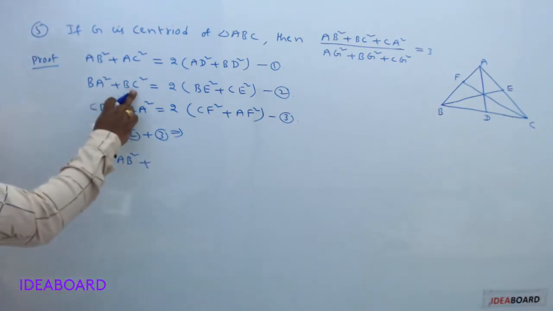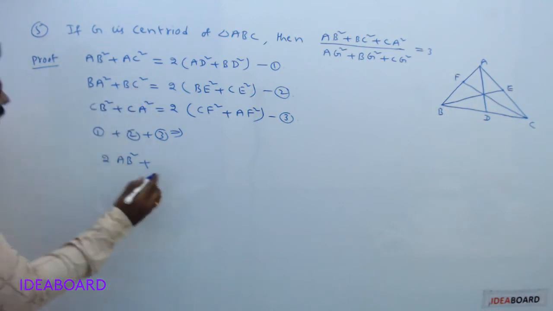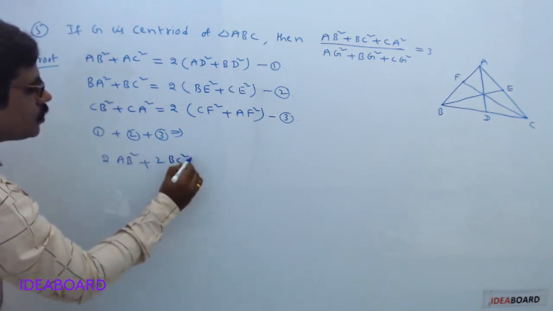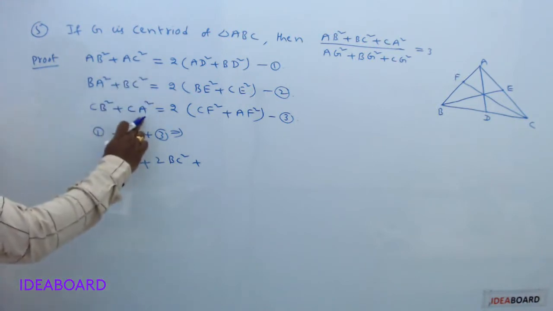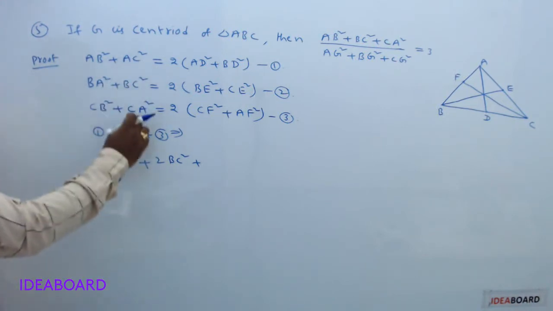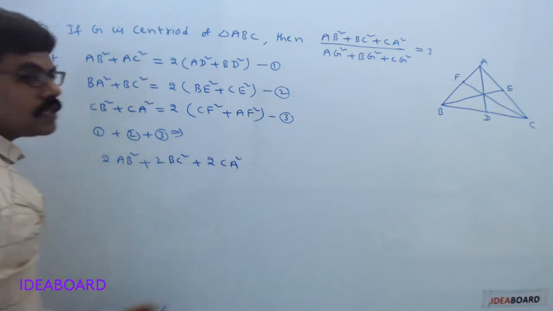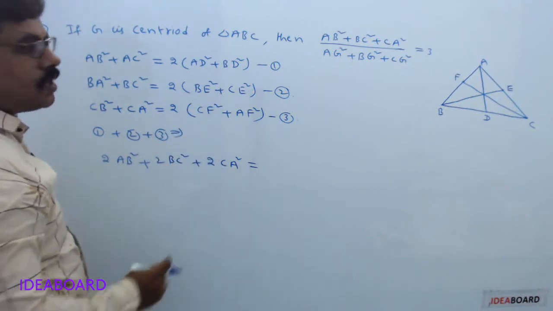This is BC square, this is CB square, both of them are the same. So this summation can be taken as 2 into BC square. Plus it is AC square, it is CA square, both of them are the same. It can be taken as 2 into CA square.